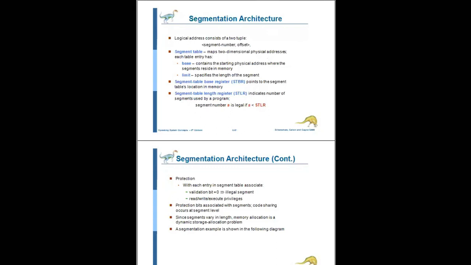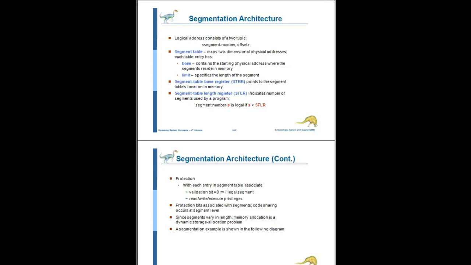It points to the segment table location in memory. It specifies the location where you have to store that particular segment in the physical memory. That address will be specified by the STBR, the segment table base register.